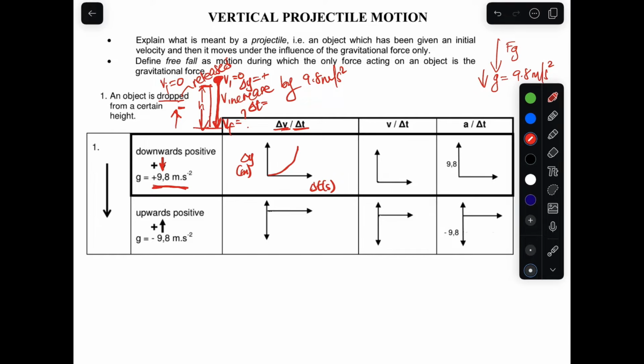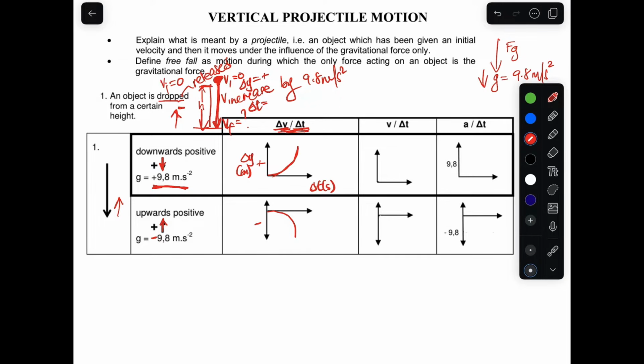Now when you choose upward as positive, guys, we have a choice here. When you choose up as positive, that means your 9.8 will be negative. So you graph this curve of position versus time in the negative. This is the negative, guys, and this is the positive. This one is above the x-axis, and this one will be under the x-axis. It will be a similar curve like that, but below the x-axis.